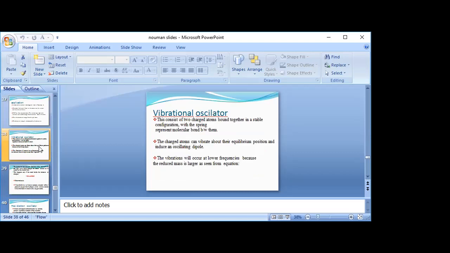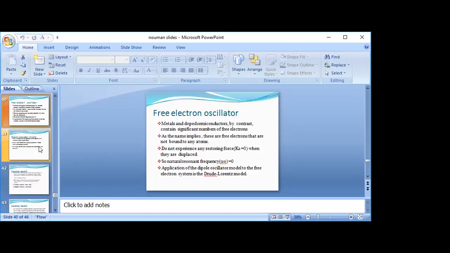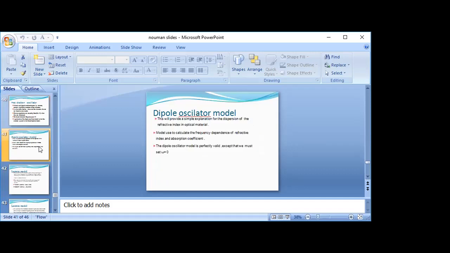Vibrational oscillator: this consists of two charged atoms bound together in a stable configuration, and the charged atoms can vibrate about their equilibrium position and induce an oscillating dipole, for example polar molecules. Free electron oscillator: metals and doped semiconductors by contrast contain significant numbers of free electrons. As the name implies, there are free electrons that are not bound to any atoms and do not experience any restoring force when they are displaced.